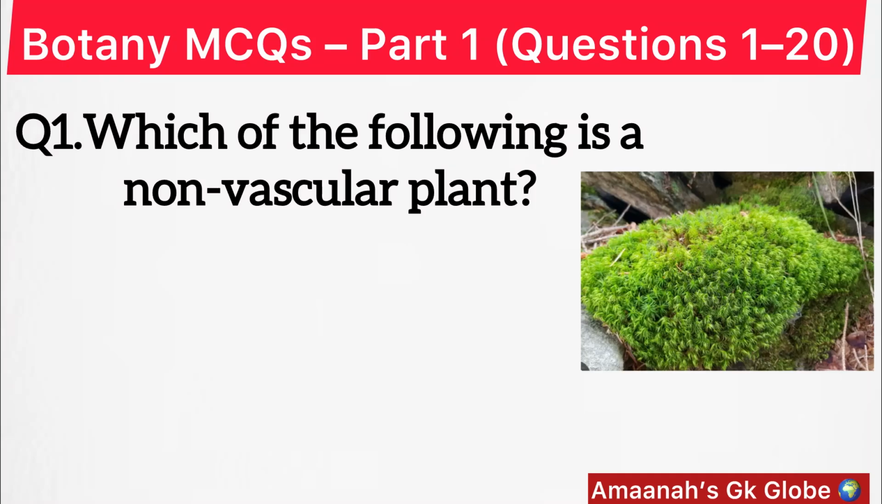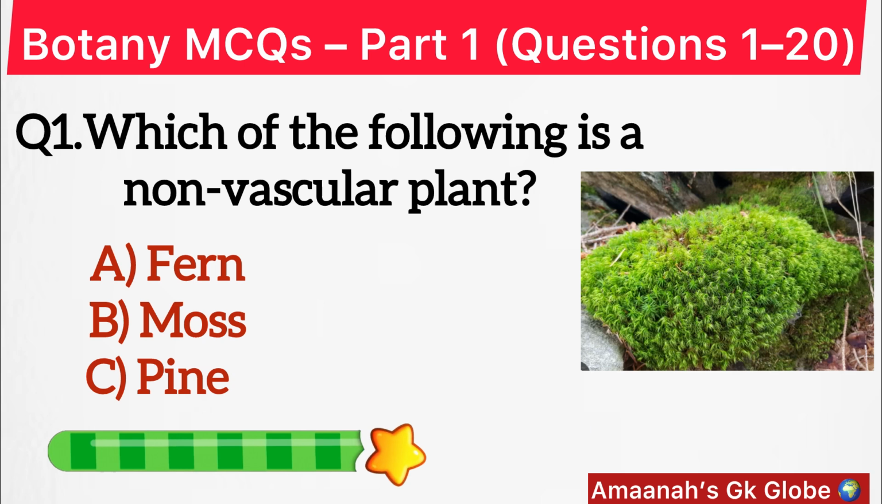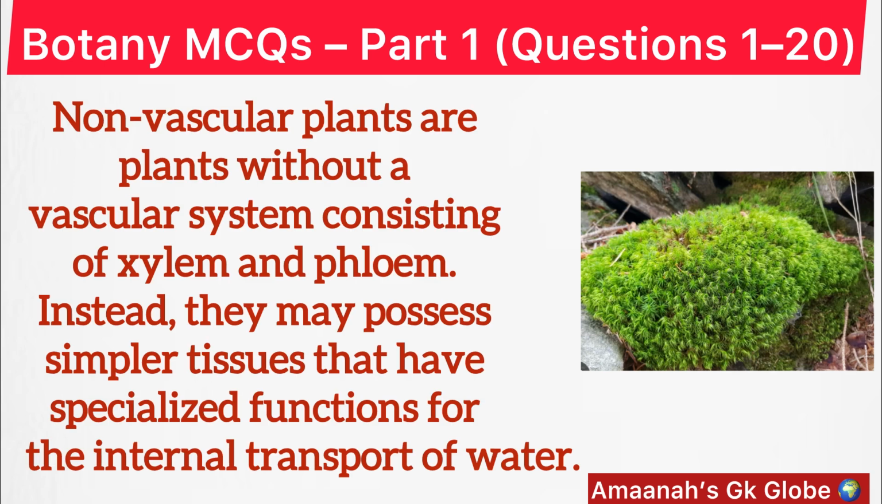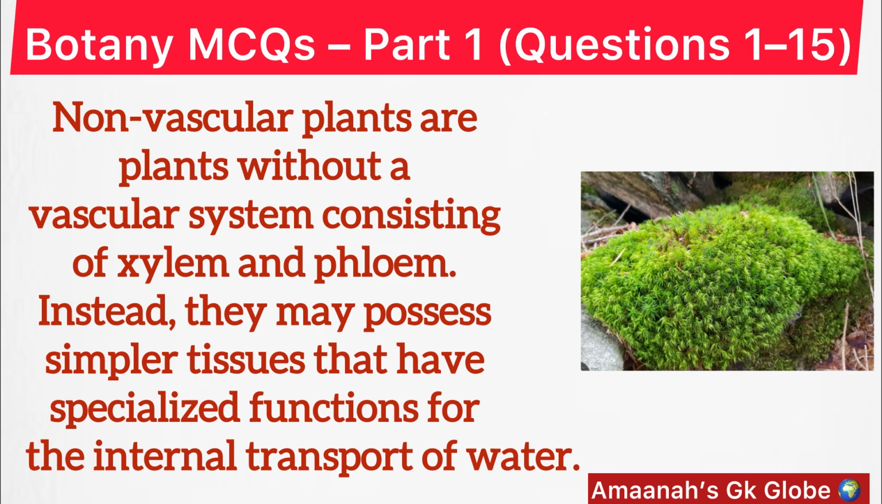Question number 1. Which of the following is a non-vascular plant? Option B. Moss. Non-vascular plants are plants without a vascular system consisting of xylem and phloem. Instead, they may possess simpler tissue that have specialized function for the internal transport of water.